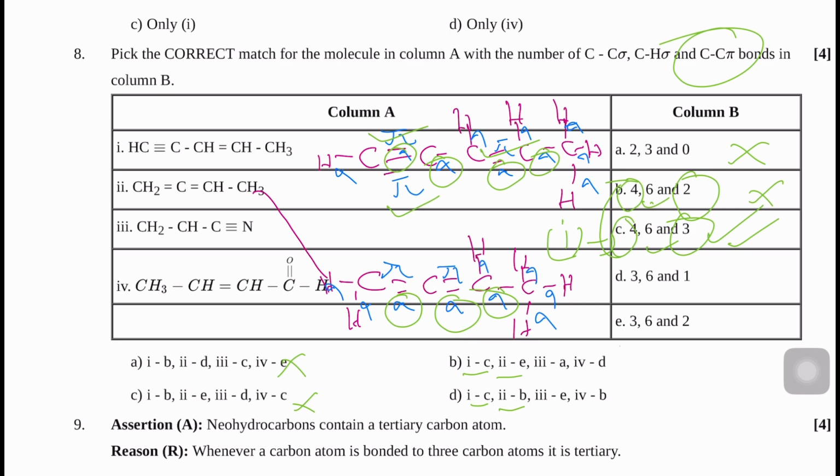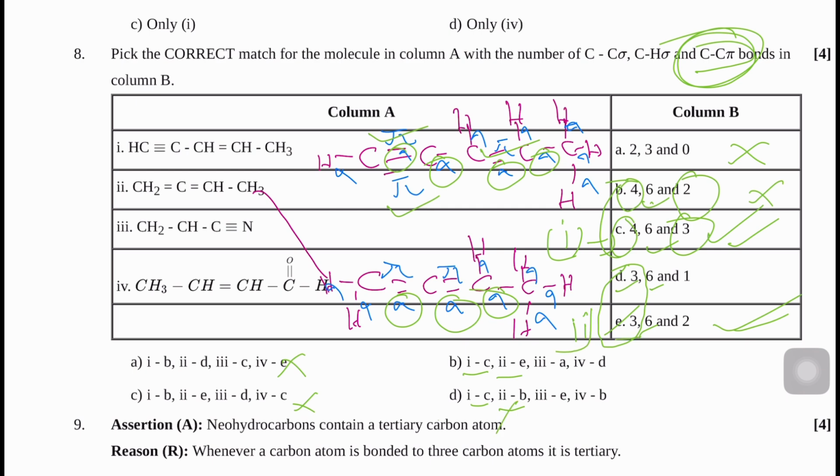So here D and E. Just check in D. This one is the same, and this one is also the same. So directly we need to check the carbon-carbon pi bond. Here carbon-carbon pi bond is 2. So this one is correct. For the second, E.